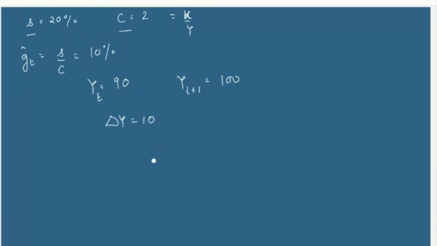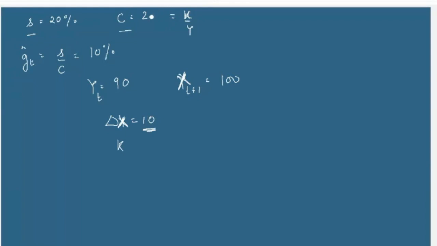Let me write this as X, maybe that's better for understanding. The additional level of output is 10, and to produce 10 units of output, how much capital would you need? 20, because C is equal to 2.